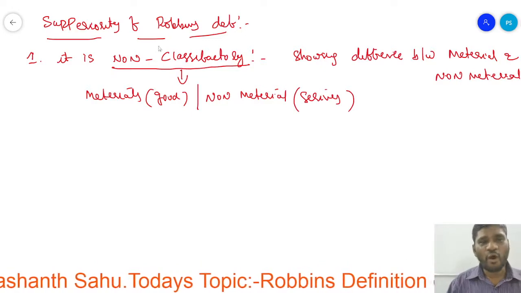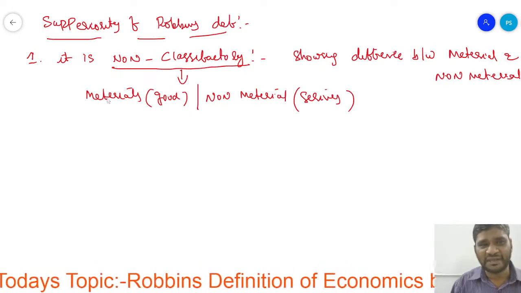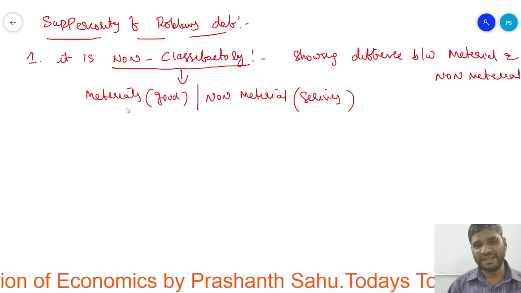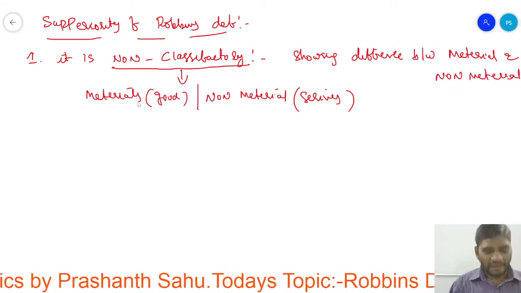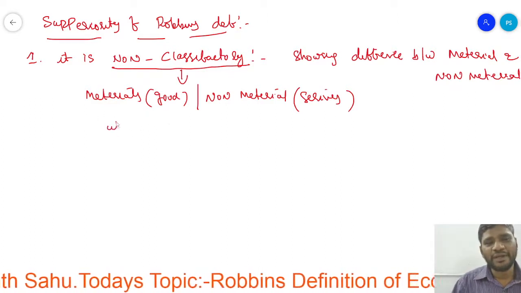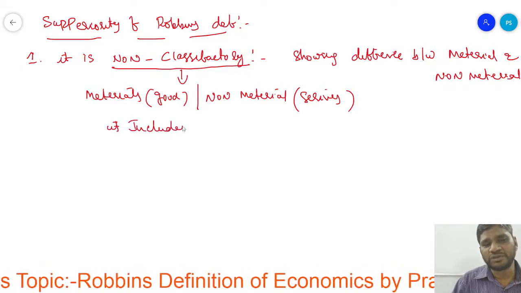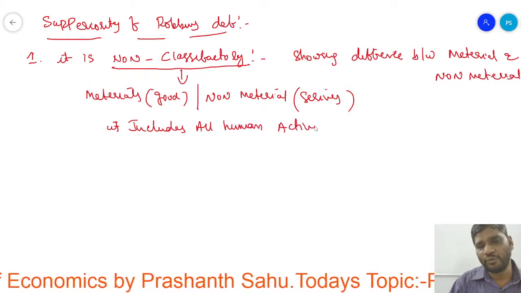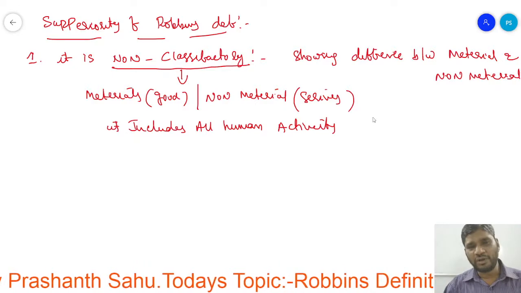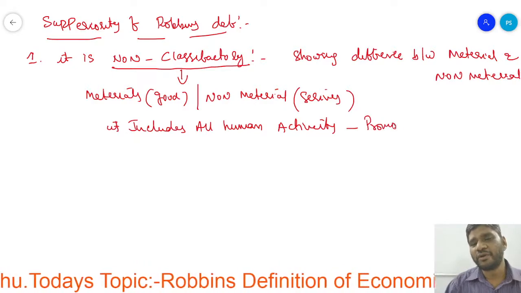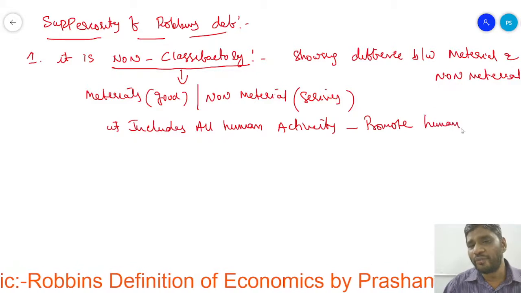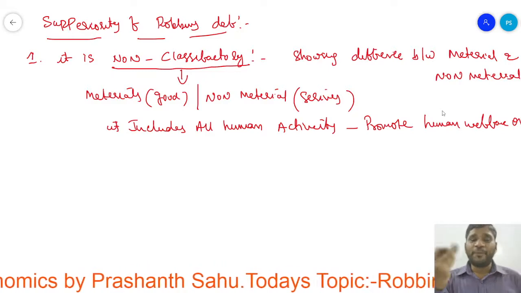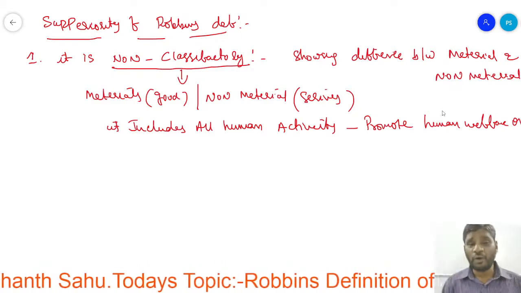So here Robbins is saying that his definition is non-classificatory. Whether it is material or non-material, it includes all human activity, which may promote human welfare or may not promote human welfare.